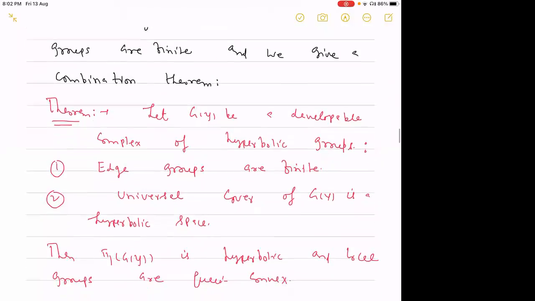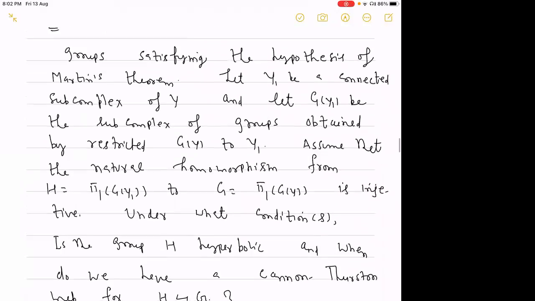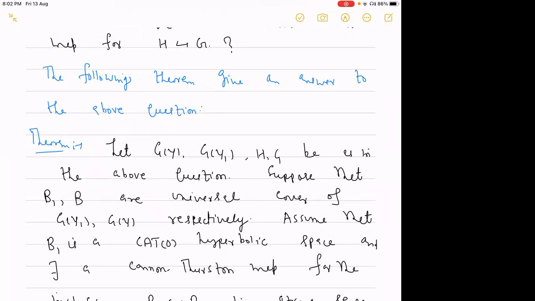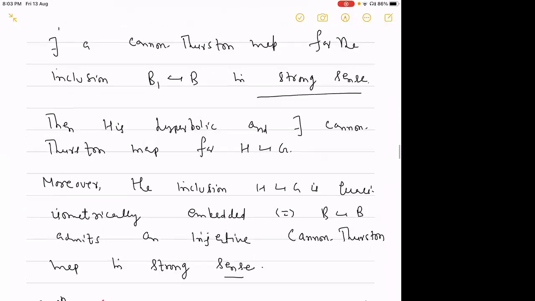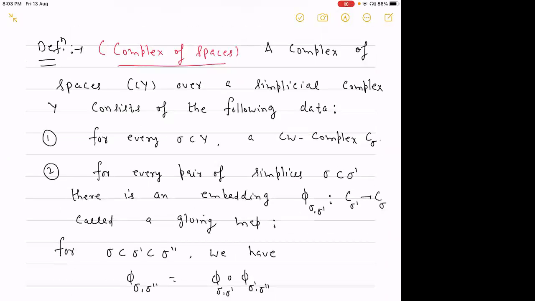So in the first talk, we discussed complexes of groups. We gave the definitions of complexes of groups, and then we discussed the fundamental group of a complex of groups and their universal cover, and when they are developable or not developable. I gave the condition under which it is developable. We also discussed some combination theorems for complexes of groups, in particular for hyperbolic groups. I also stated one of our main results about the Cannon-Thurston map for subcomplexes of groups.